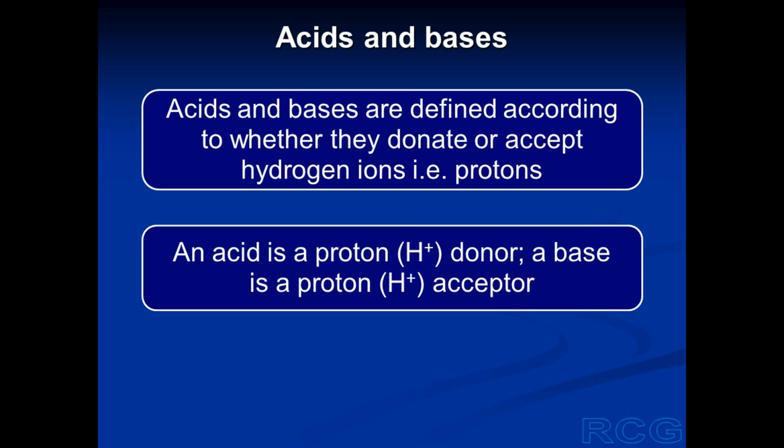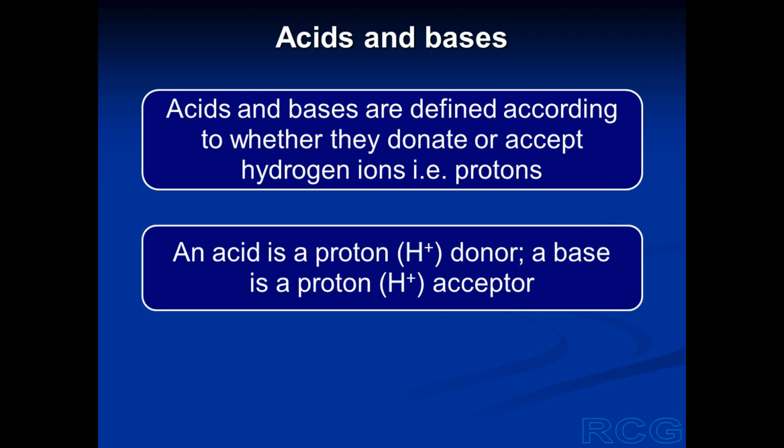The definition of acids and bases is based upon whether they donate hydrogen ions or they accept hydrogen ions. Hydrogen ions are also known as protons because a hydrogen ion doesn't have any electron and it has got just one proton.